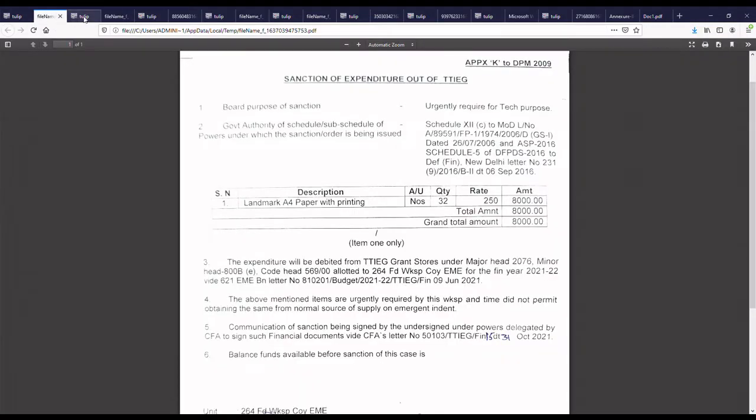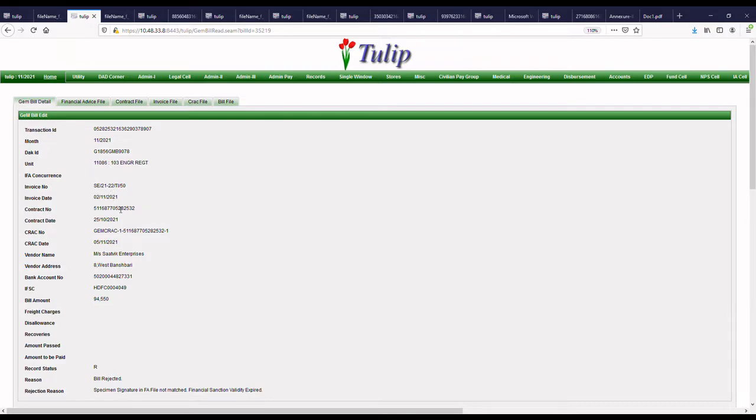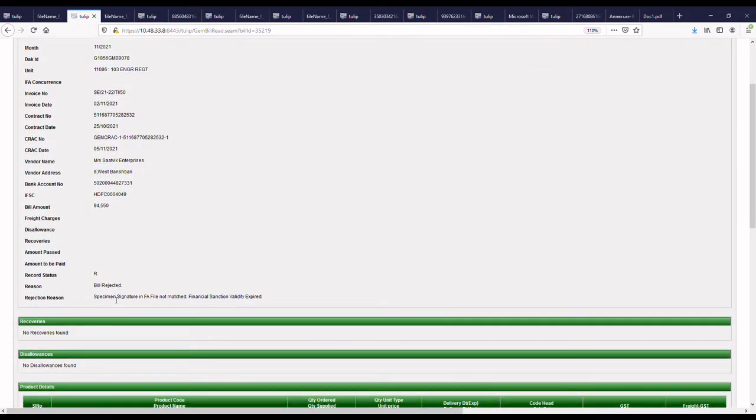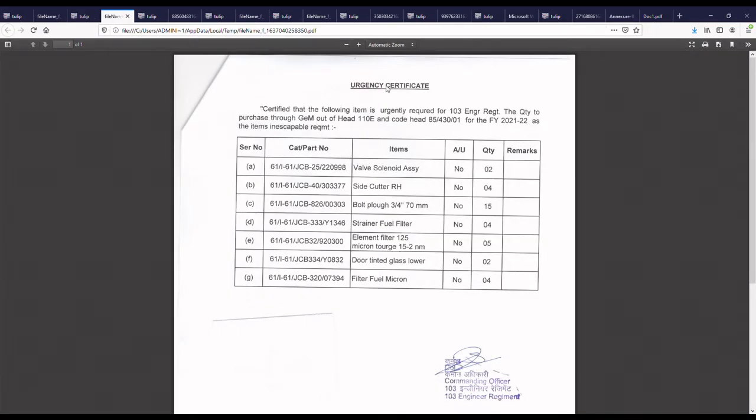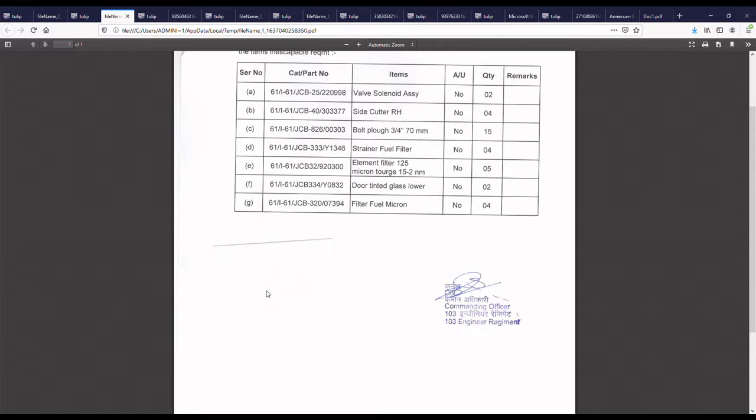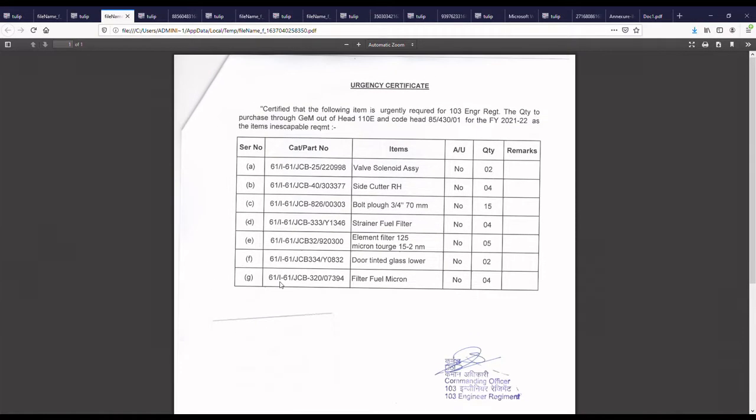Now, second is the bill which is in front of you, which is again being rejected. What is the reason for rejection? Here is the financial advice file uploaded by the unit. Instead of uploading Appendix K, revised DPM format of expenditure sanction given by the CFA, the unit has uploaded an urgency certificate mentioning the item detail and quantity. No rate or amount has been mentioned by the unit, neither is any date stamp mentioned. So this is not as per Appendix K, hence the bill is being rejected.